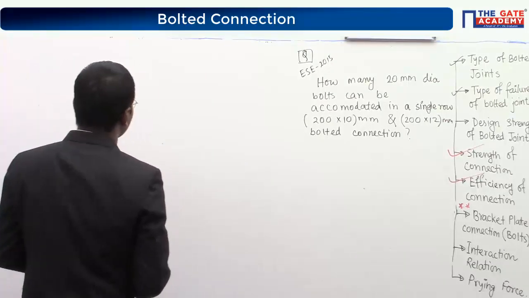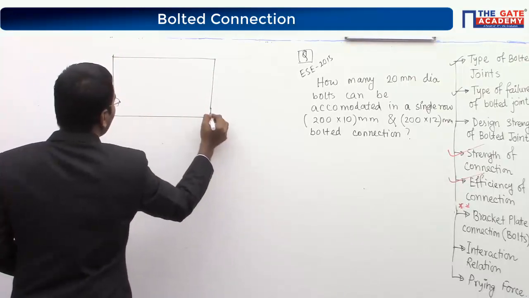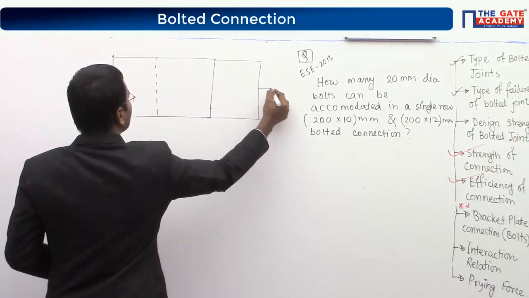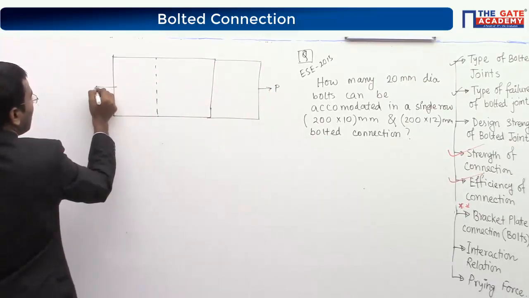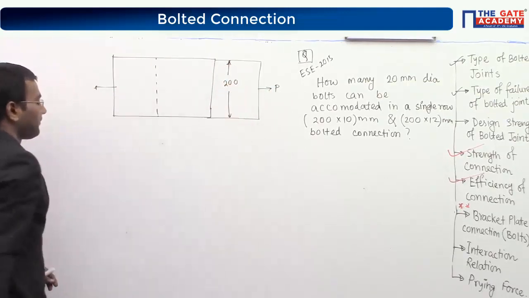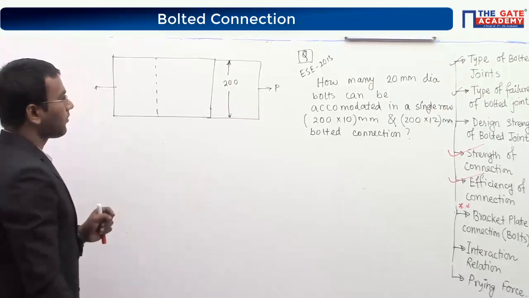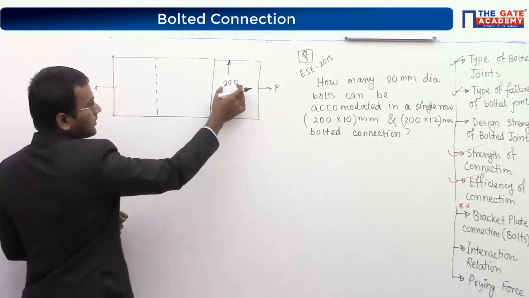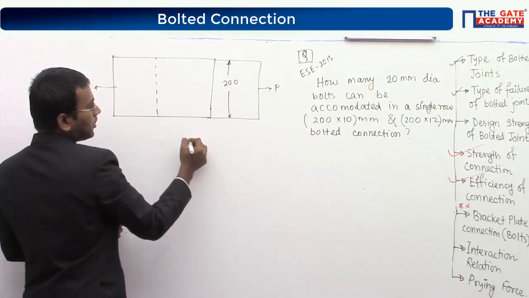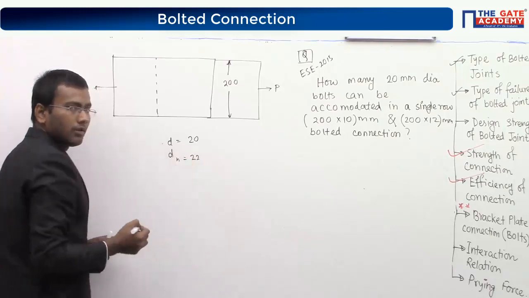Now just a simple concept. Suppose this is your one plate and this plate has to be connected with another plate here. So this is your force. This width is given equal to 200 mm. For a 20 mm diameter bolt, what is the hole diameter? 22, right?